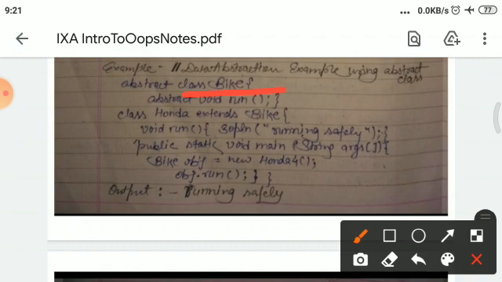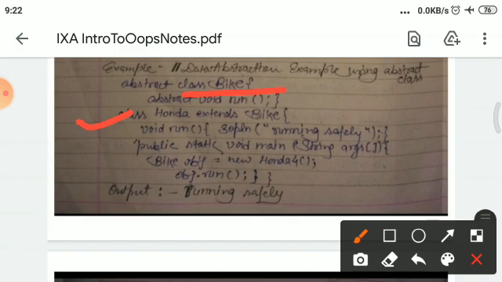If a class is declared as abstract, it cannot be instantiated. And within an abstract class, abstract methods and non-abstract methods may be declared. So here an abstract method is declared named run, and here another class Honda is created that inherits the bike class.